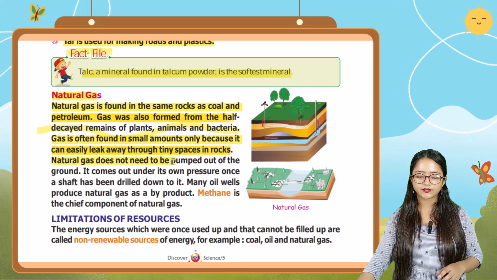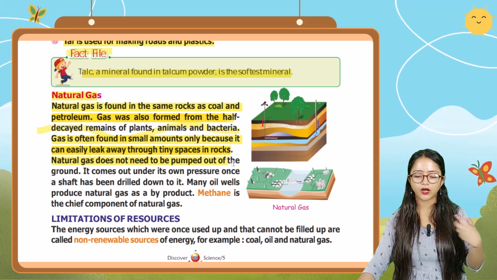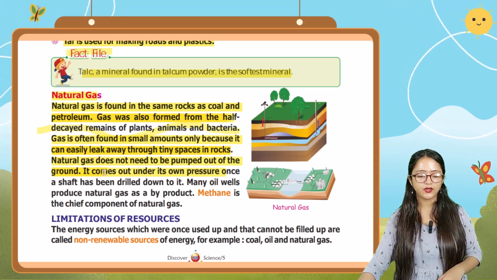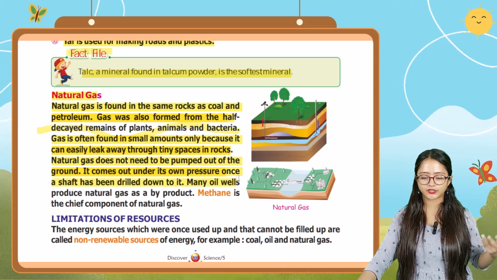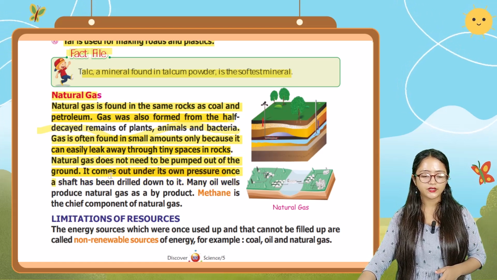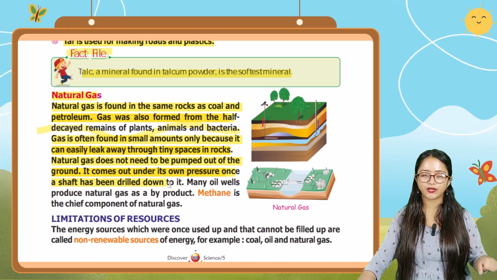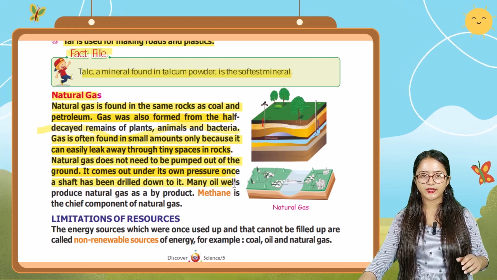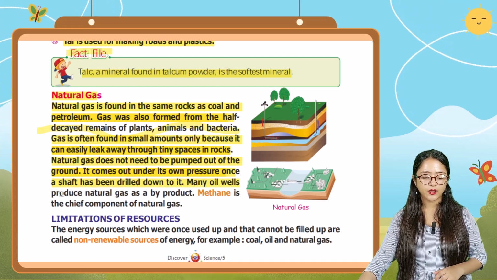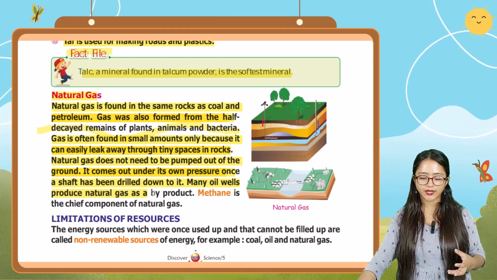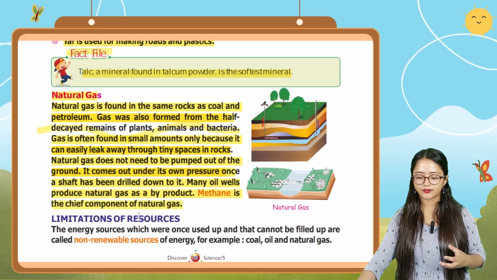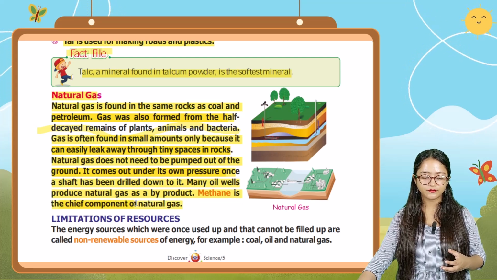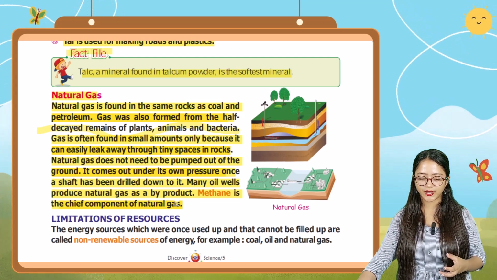Natural gas does not need to be pumped out of the ground. It comes out under its own pressure once a shaft has been drilled down to it. Many oil wells produce natural gas as a byproduct. Methane is the chief component of natural gas.